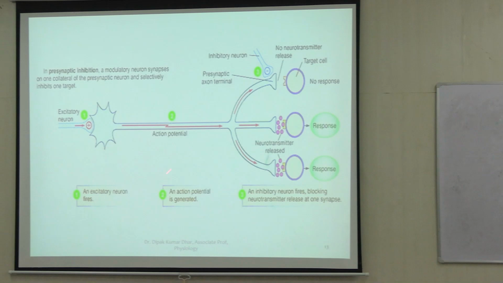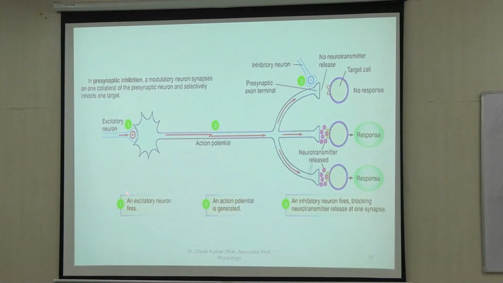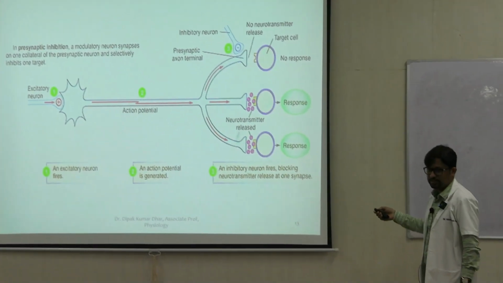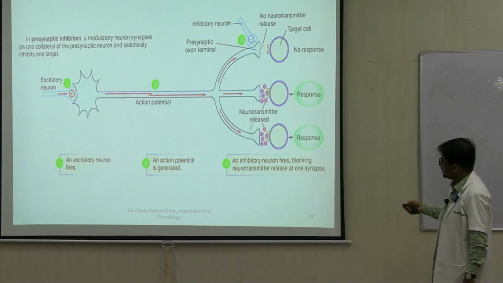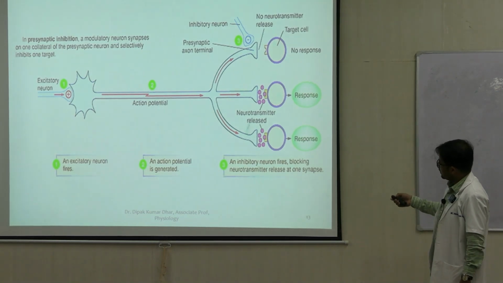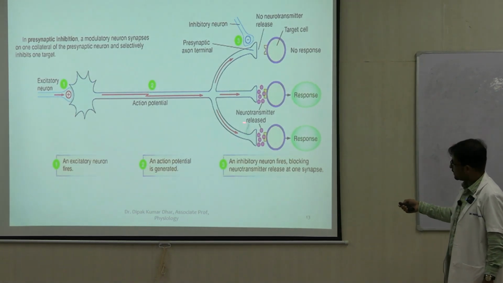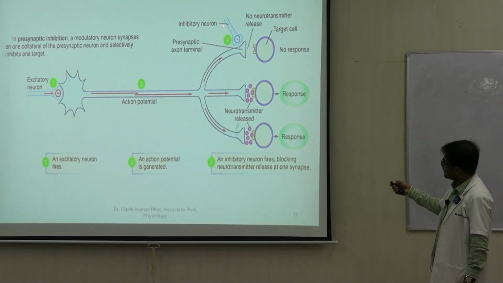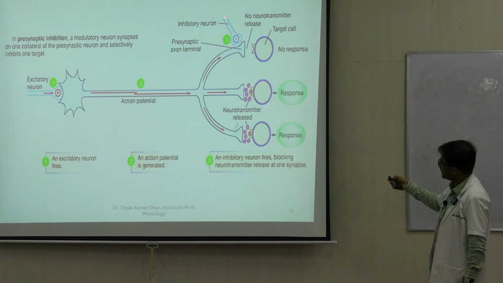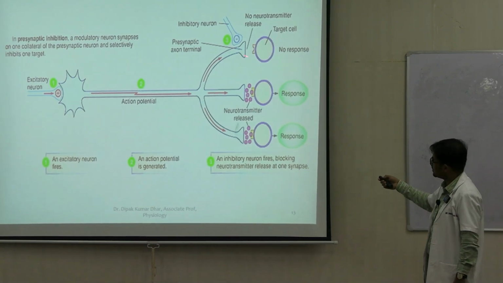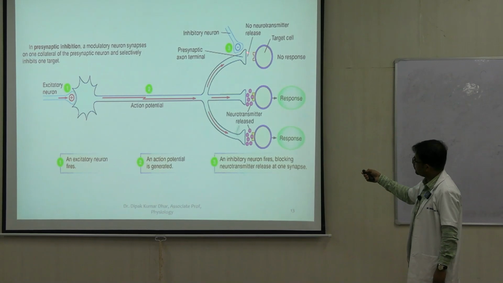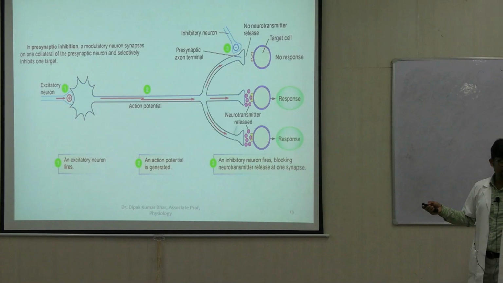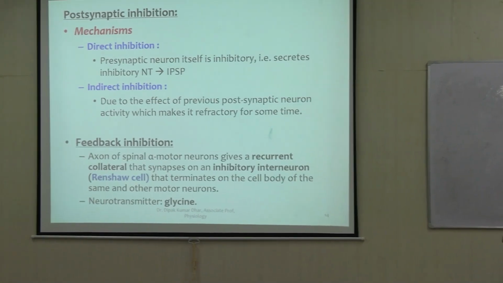So see this example, here you have one excitatory neuron, right? This fires, the signal is transmitted across this. So here you have a diverging circuit. You have 3 sets of synapses, 1, 2 and 3. So here you have a release of transmitter, you can clearly see the activity here. In the second also there is an activity. But what has happened in the third? Here you have the extra inhibitory neuron, which has inhibited this particular terminal. So there is no release of transmitter here. So that's why there is no effect in the third scenario. So this is an example of presynaptic inhibition.